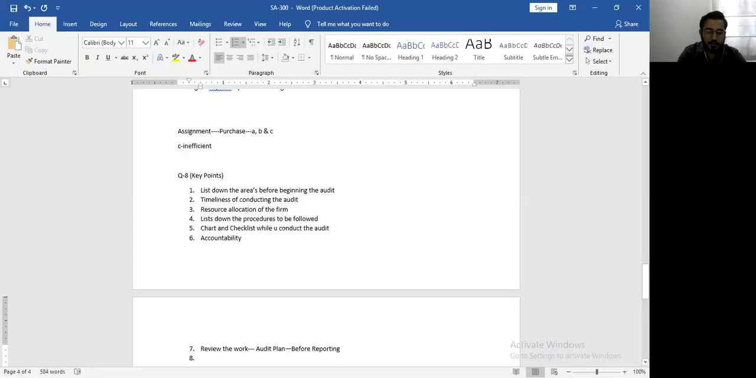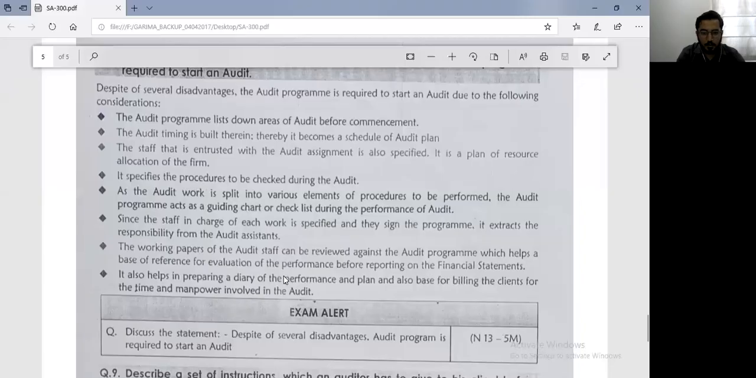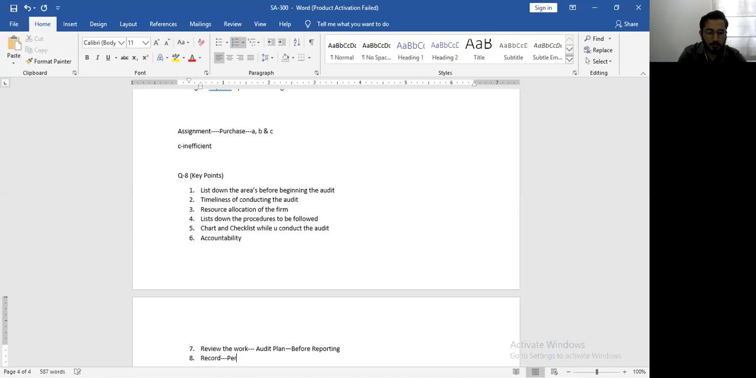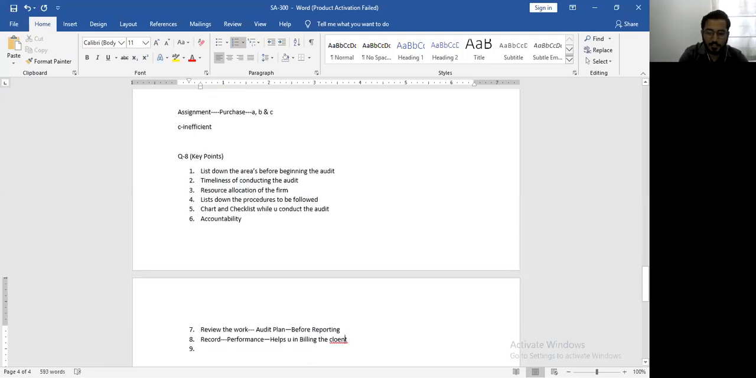So it keeps a record for performance and also helps you in billing the client. So if there is any change in the scope and if it is properly documented, it will help you at the time when you bill your client.